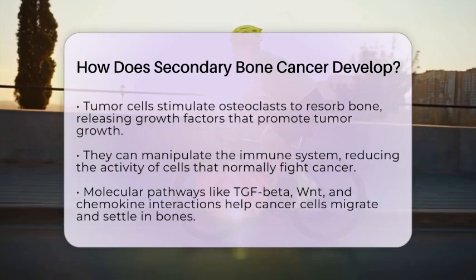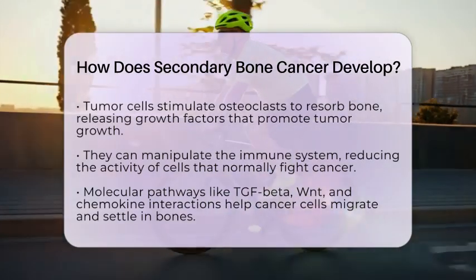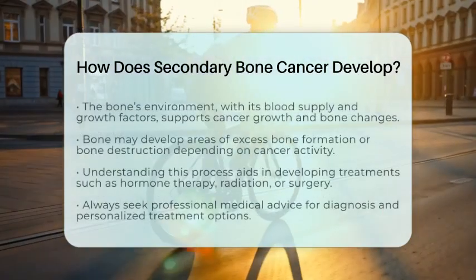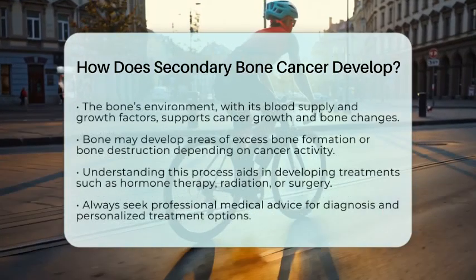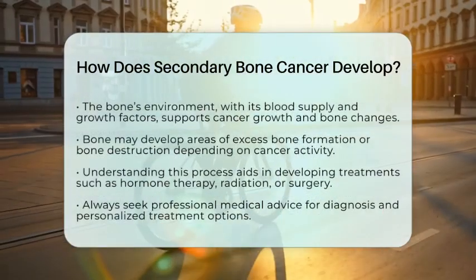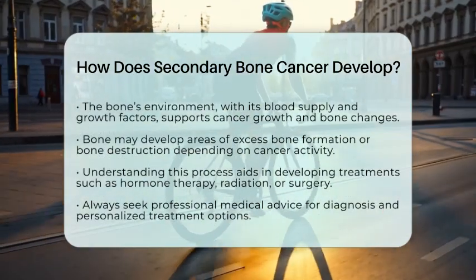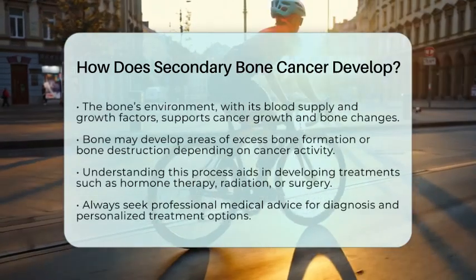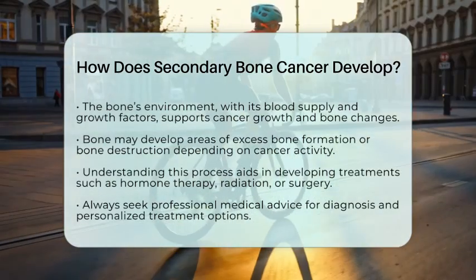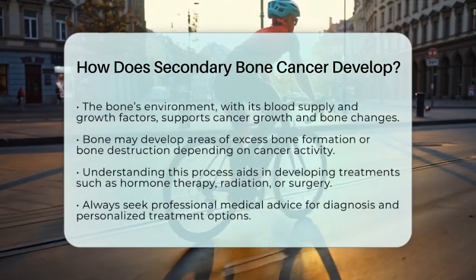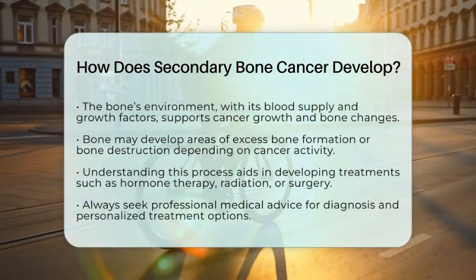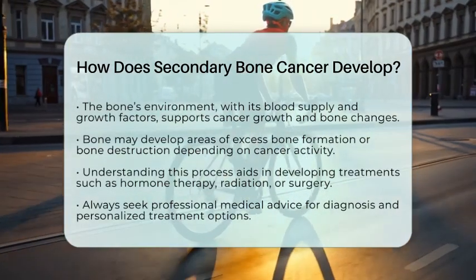The unique environment of the bone, with its rich blood supply, constant remodeling, and growth factors, makes it an ideal place for cancer cells to grow. Depending on the type of cancer and its interactions, the bone may develop areas of excessive new bone formation or areas where bone is broken down.